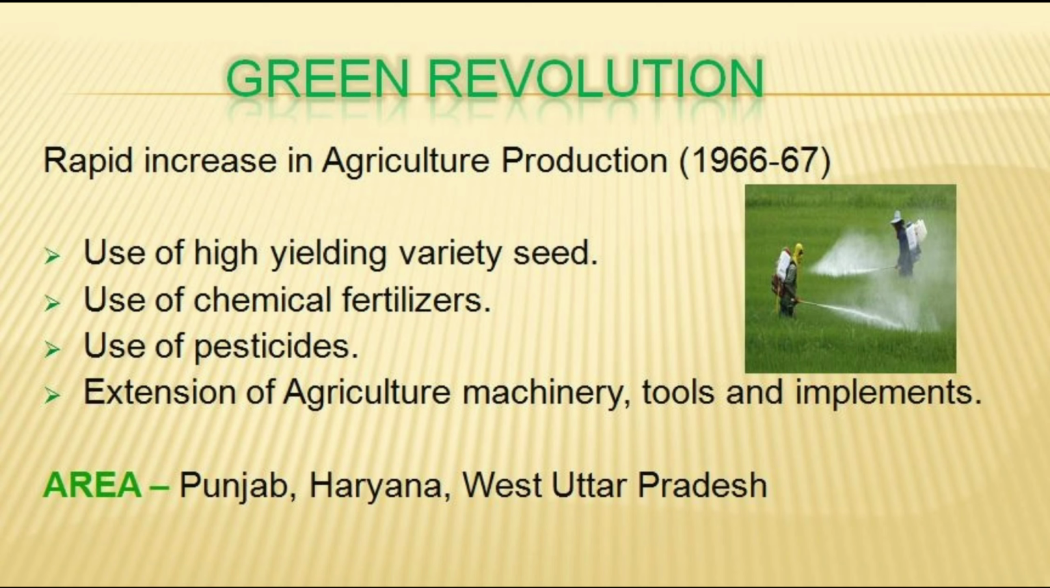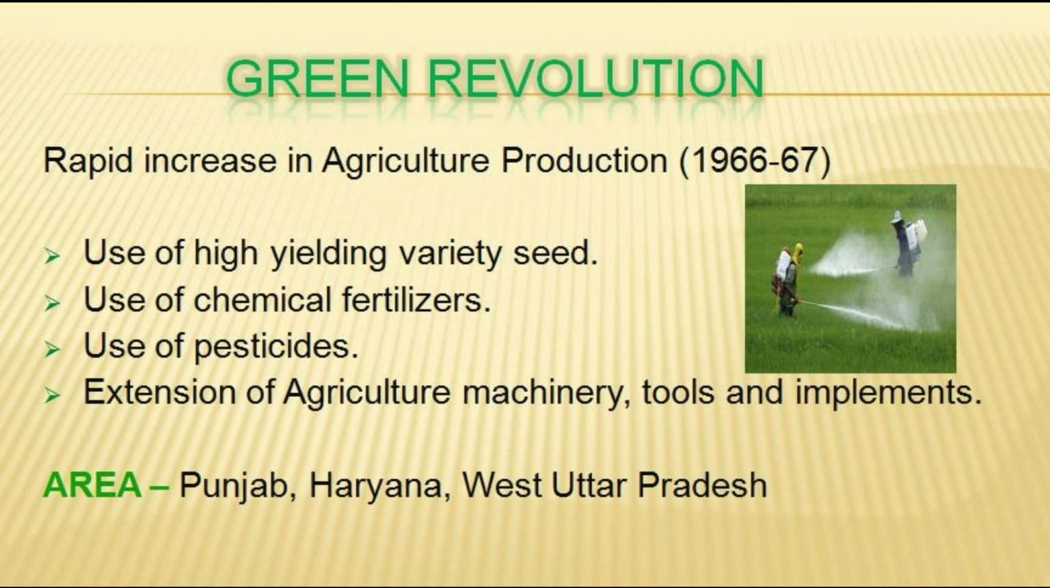क्या क्या चीज़ें include हुई थी green revolution के अंदर? Those were use of high yielding variety seed, use of chemical fertilizers, use of pesticides, extension of agriculture machinery, tools and implements. It means these all were the points which were adopted, which were changed in Green Revolution. The area in which this revolution was held was Punjab, Haryana, West Uttar Pradesh.